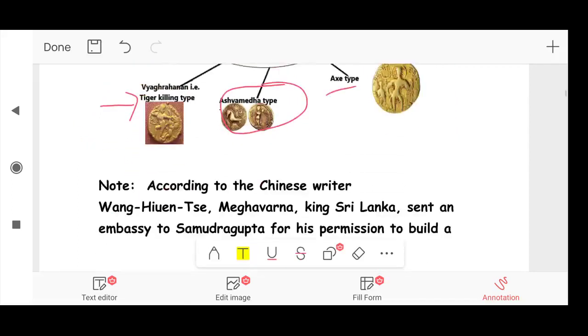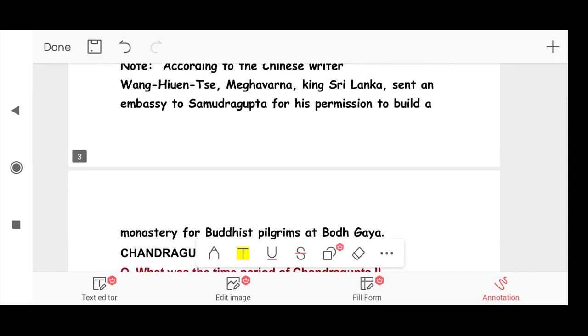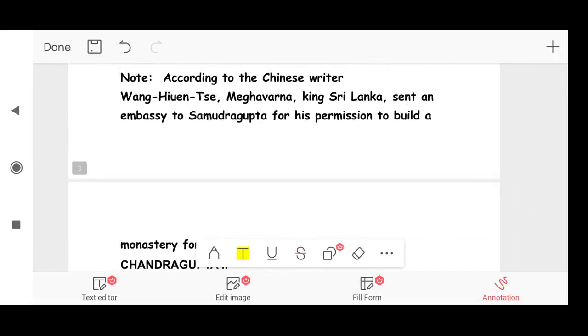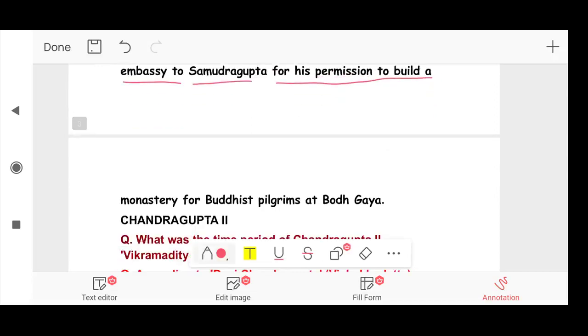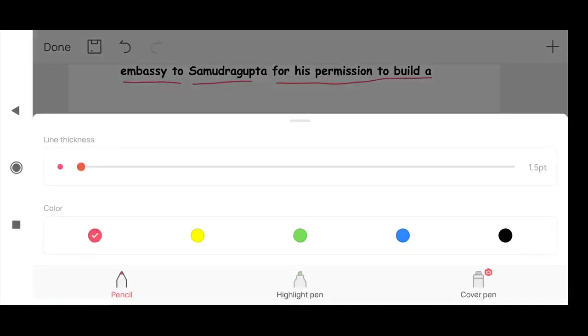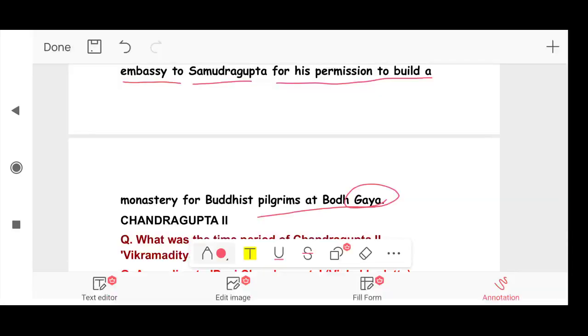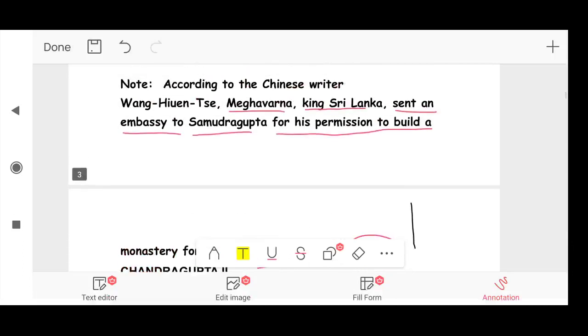Note, according to the Chinese writer Wang Huan-se, Meghvarna, who was king of Sri Lanka, sent an embassy to Samudragupta for his permission to build a monastery for Buddhist pilgrims at Bodh Gaya. So King Meghvarna of Sri Lanka sent an embassy to Samudragupta, asking for permission to build a monastery for Buddhist pilgrims at Bodh Gaya.